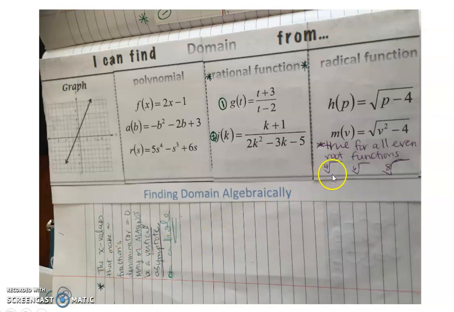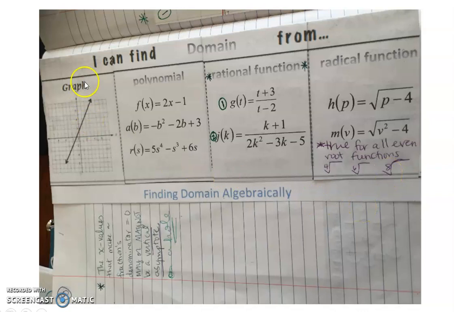It's something completely different. And it says that these notes will be true for all even root functions, whether it's a 4th root, a 6th root, or an 8th root. You'll notice right now this is just for a square root. The index here, there's an imaginary 2 even though you don't see it. But this would be true if there was a 4, a 6, or an 8 there as well.